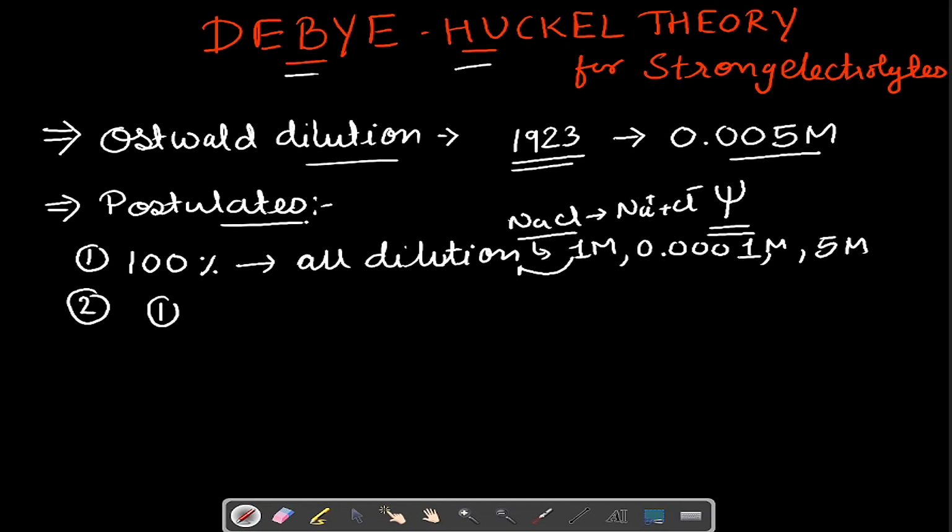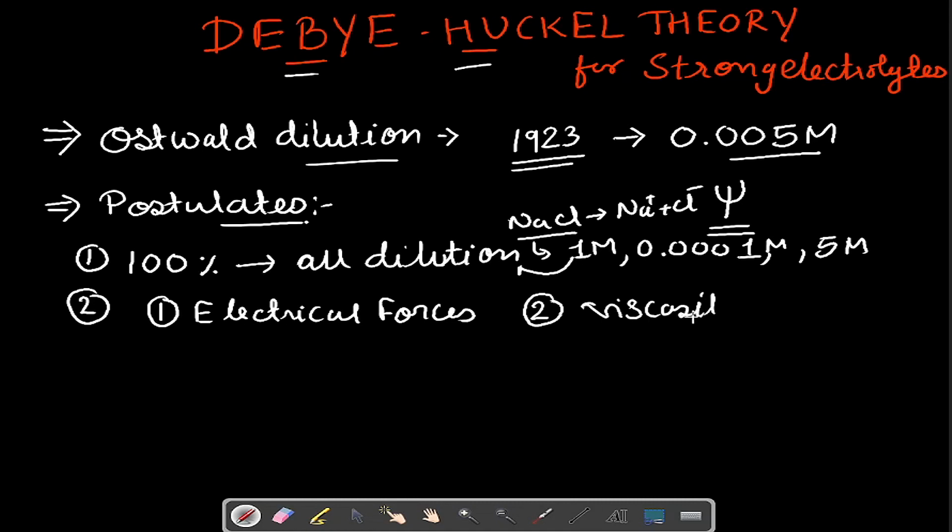The first force that the ion will experience is the electrical force, or electrostatic force, between the oppositely charged ions as well as the like charged ions. And the second type of force is the resistance due to the viscosity of the medium, and this is known as viscous drag.